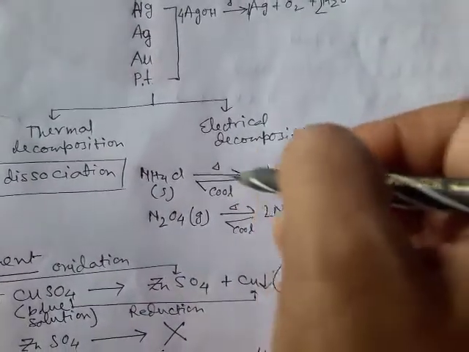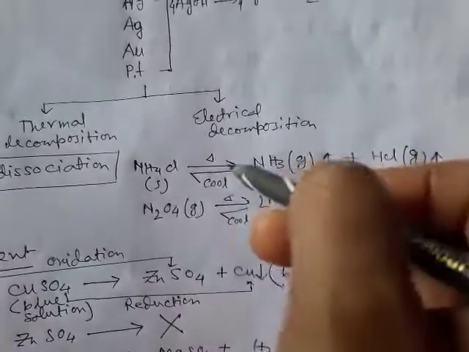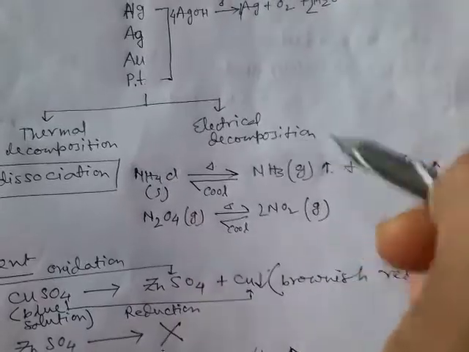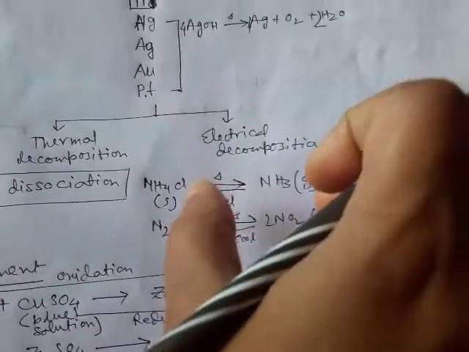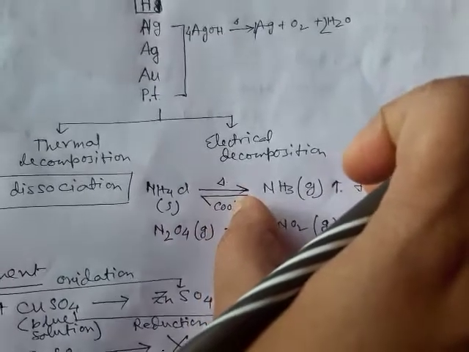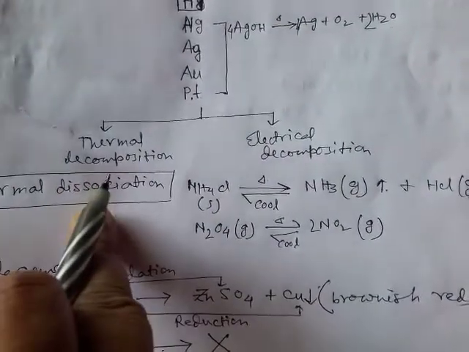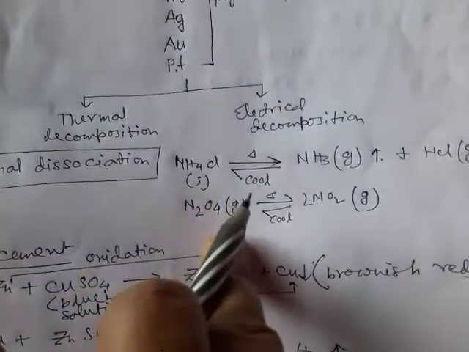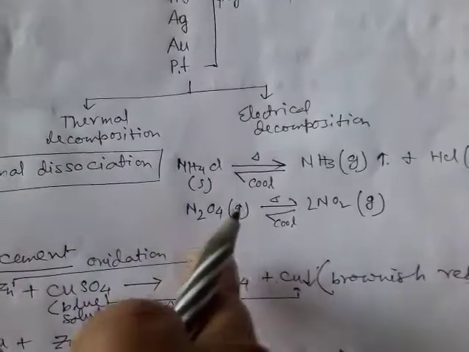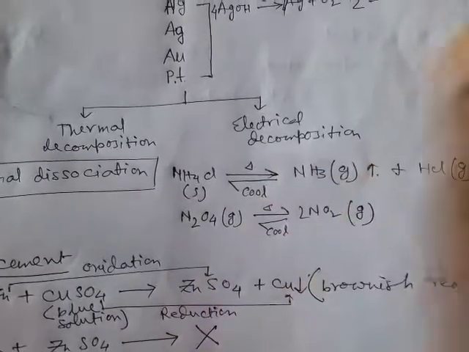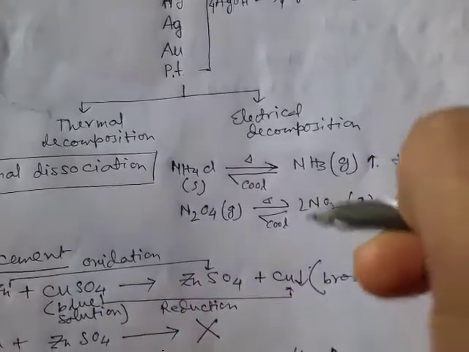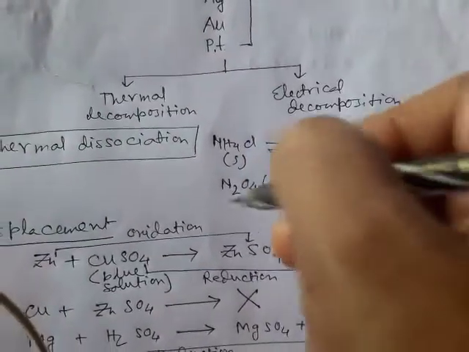So this reaction is reversible here, and you see this is the decomposition reaction, and in presence of heat, so this is thermal decomposition and this is reversible thermal decomposition. So this is called thermal dissociation. For example, N2O4, dinitrogen tetroxide, when you heat it, you will obtain nitrogen dioxide. Again at the cooler part, the nitrogen dioxide combine to form nitrogen tetroxide.